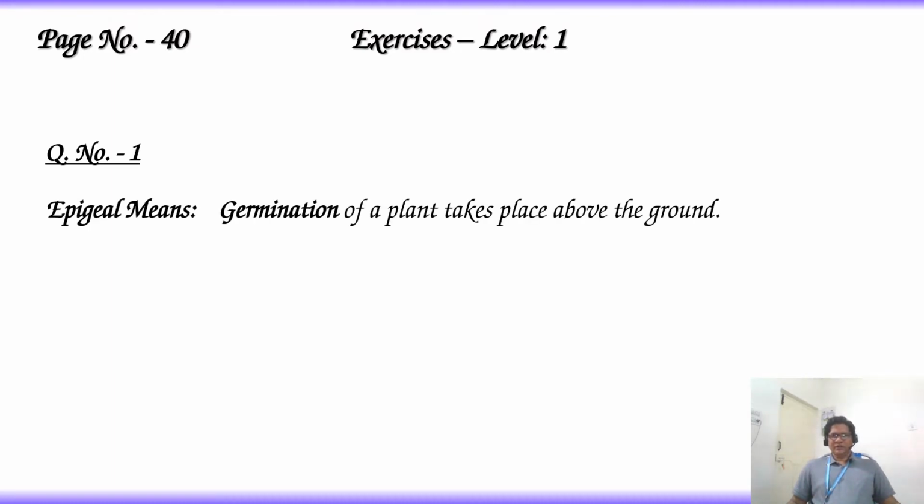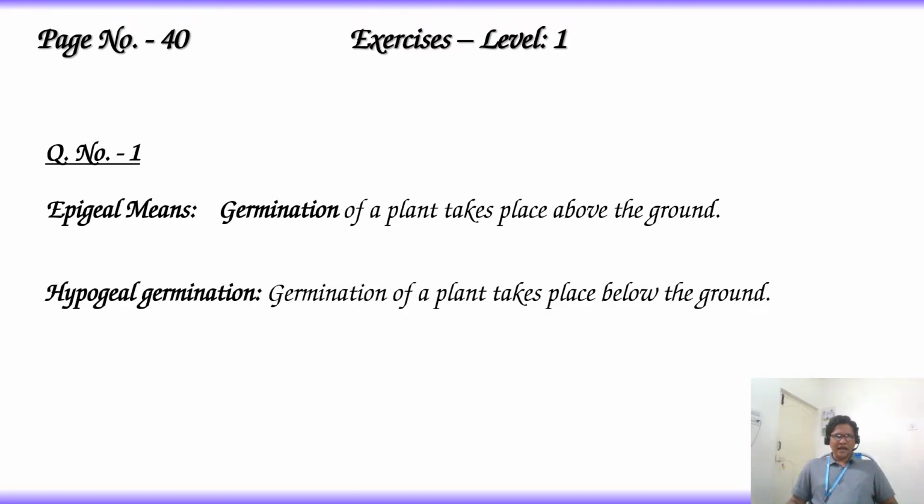Epigeal germination: germination of a plant takes place above the ground. If germination takes place below the ground, it is called hypogeal germination.